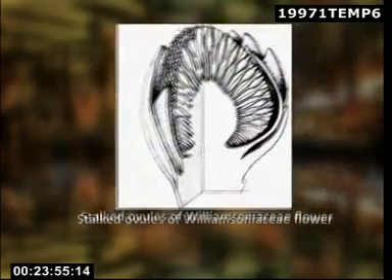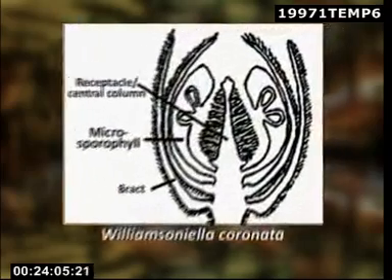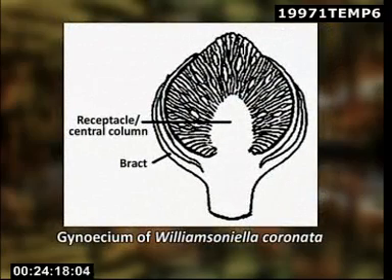The stalked ovules and interseminal scales were arranged in closed spirals around the conical receptacle. The gynoecium in both the genera of family Wielandiellaceae consisted of a central broad-based conical receptacle that tapers to a narrow and capitate sterile tip. In Williamsoniella coronata, about 300 stalked ovules and about 1,200 interseminal scales were spirally arranged around the central column.